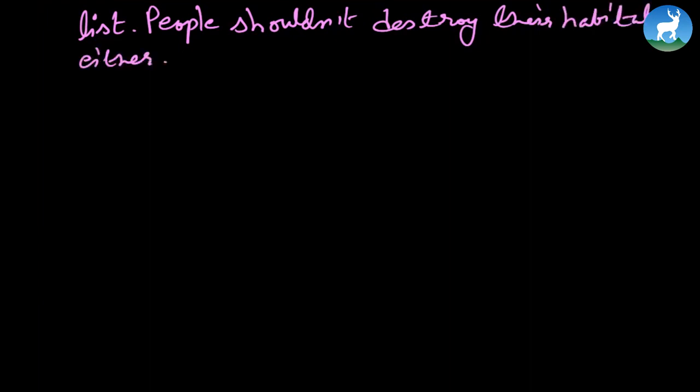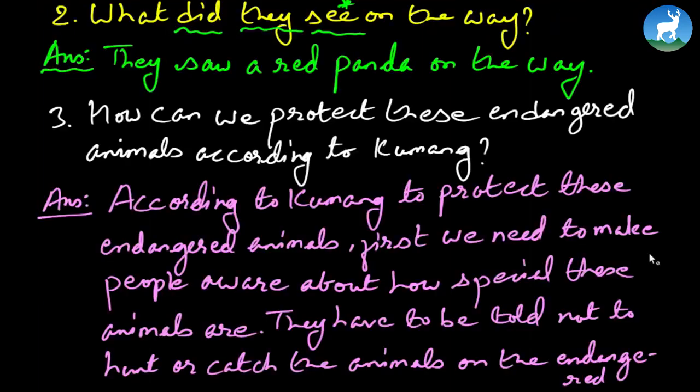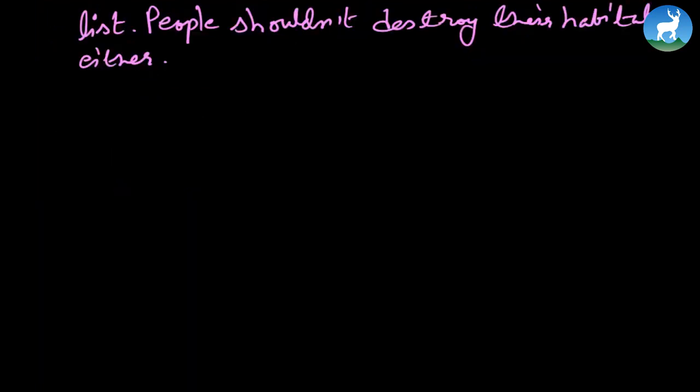All right. So let's read the answer again. How can we protect these endangered animals according to Kumang? According to Kumang, to protect these endangered animals, first we need to make people aware about how special these animals are. They have to be told not to hunt or catch the animals on the endangered list.